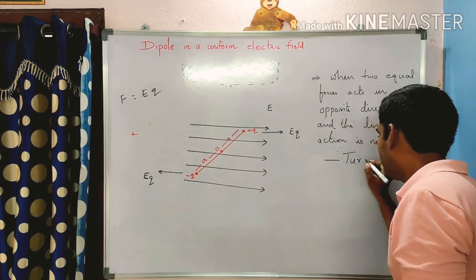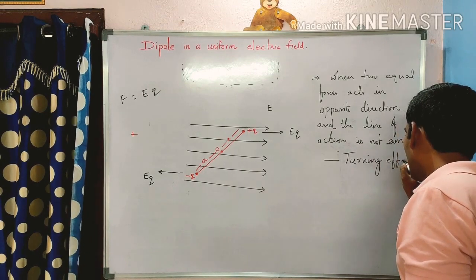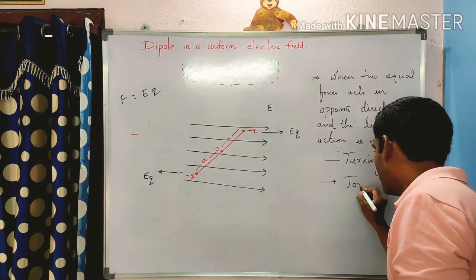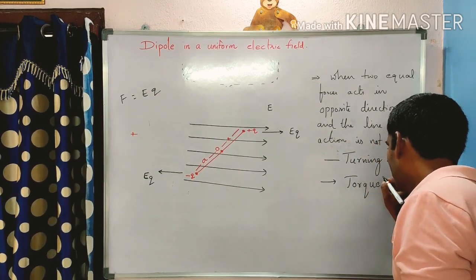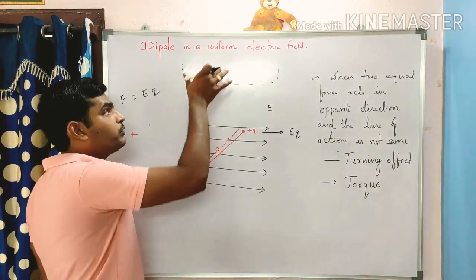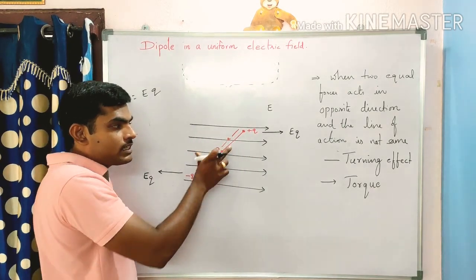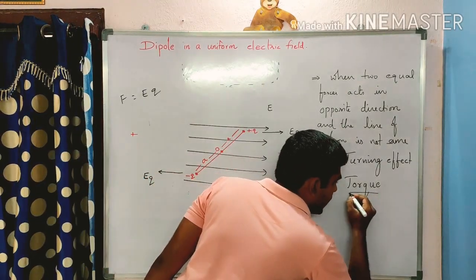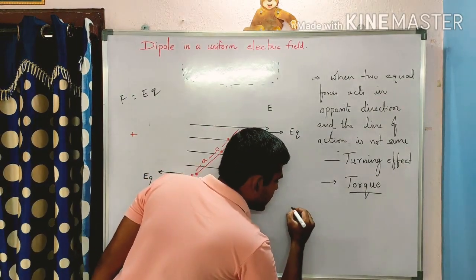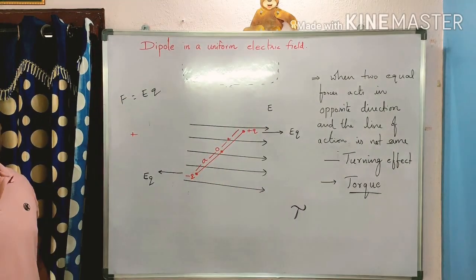Here I am writing, a turning effect is created. What do we call this turning effect? This turning effect is called the torque, T-O-R-Q-U-E. When a dipole is placed in an external electric field, a turning effect is created. That turning effect is called torque. This torque is denoted by tau. The symbol is called tau.